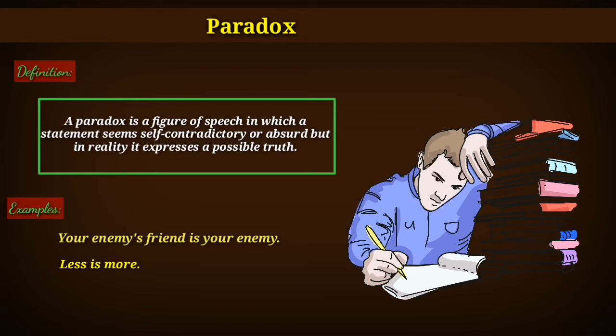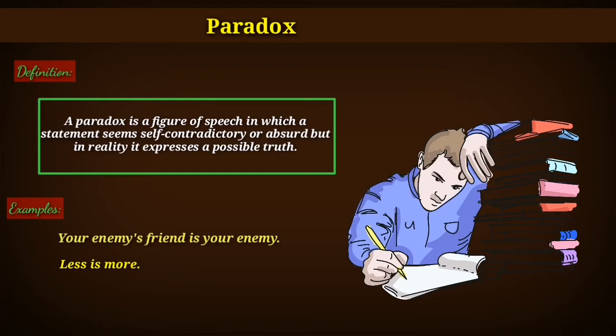The next example is less is more. What does it mean? Here again, this statement is a paradox because it contradicts itself and apparently seems illogical and senseless. But when we observe it deeply, then we can get it that something is better than nothing. Sometimes less is more. For example, if you are not getting a thing and you get little of it, then you can say that less is more. So this is a paradox.